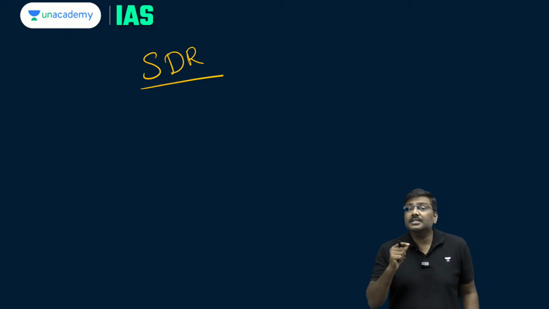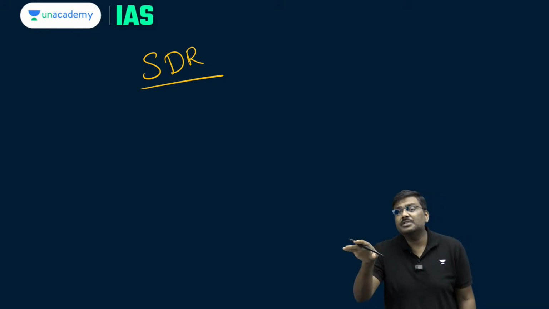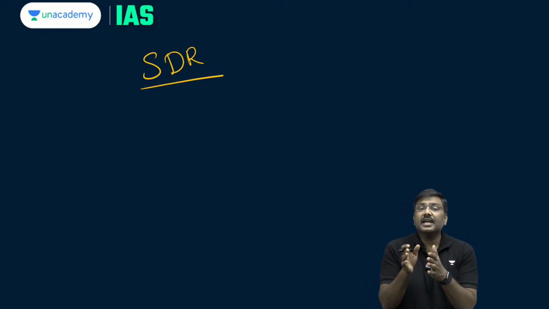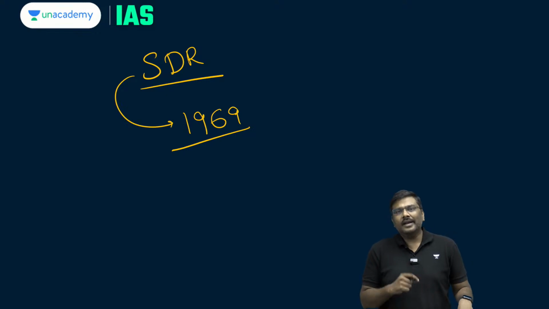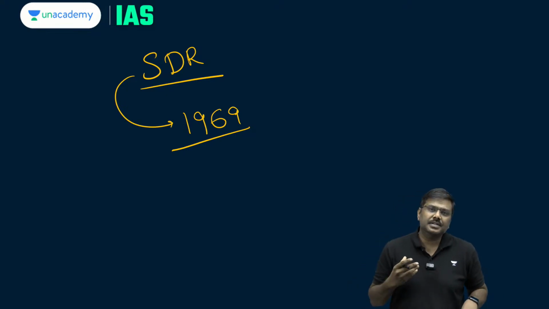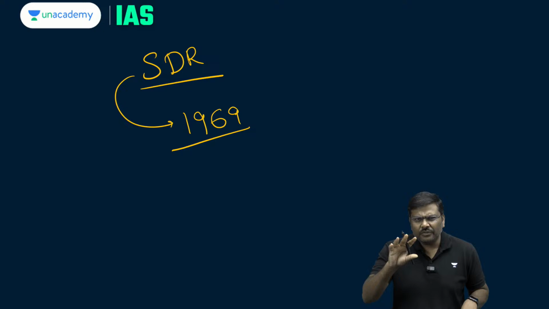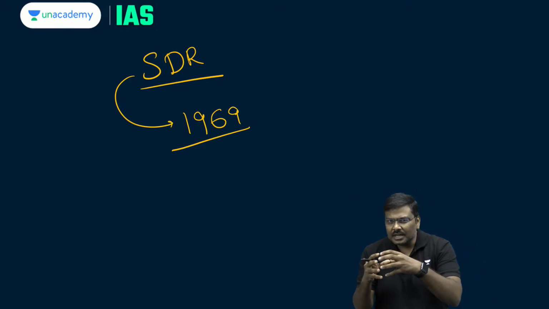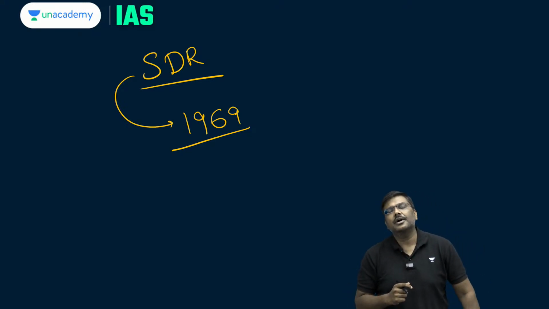SDR is a reserve asset. I repeat, it is a reserve asset that has been issued by the IMF to its member countries. SDR stands for Special Drawing Rights and was introduced back in the year 1969. Currently, there is a basket of currencies which consist of the US dollar, the pound, yuan, yen and euro, the 5 currencies which are considered in determining the price or the value of 1 unit of SDR.